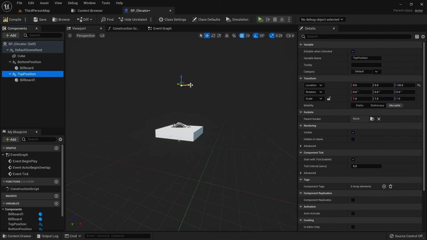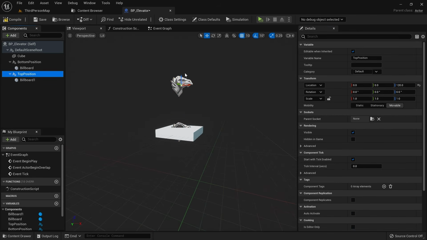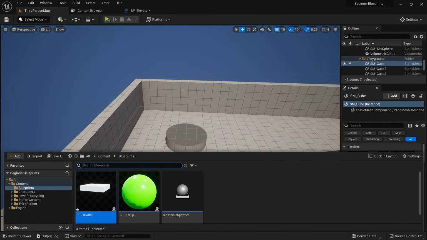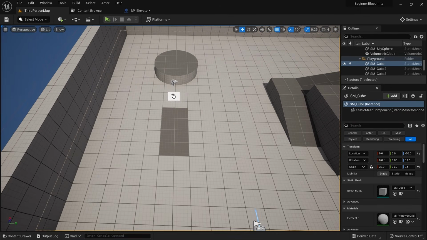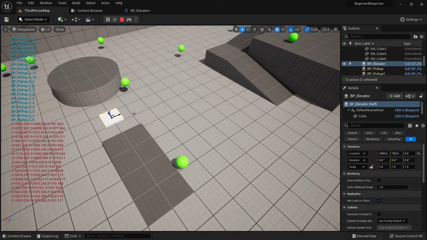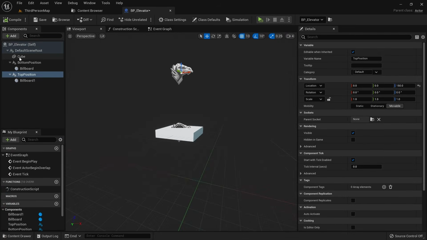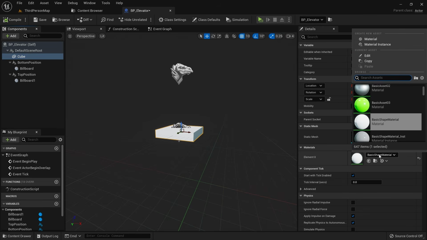When you add the billboard component to the top position, however, you see that it is in a strange position and not where we set our top position. While the billboard is selected, we need to go to the details panel and reset the location. Now it moves with our scene component. The billboards are by default only shown when the game is not actively being played. Let's place an instance of our blueprint into the scene to demonstrate that. You can see the billboards while we are editing the scene, but not when playing the game, which is exactly what we want. Go back into the blueprint and feel free to select any color you like for the cube.